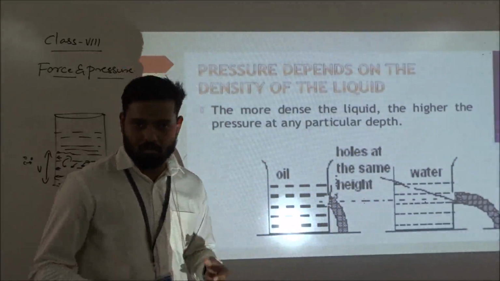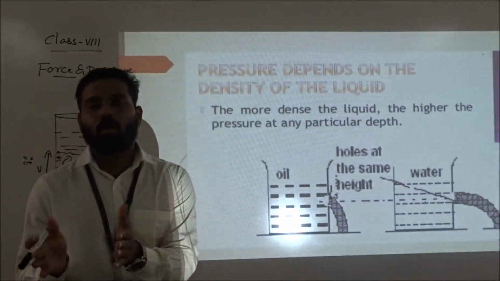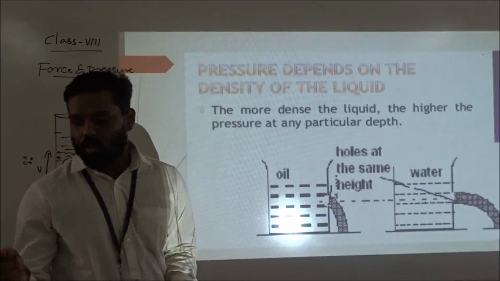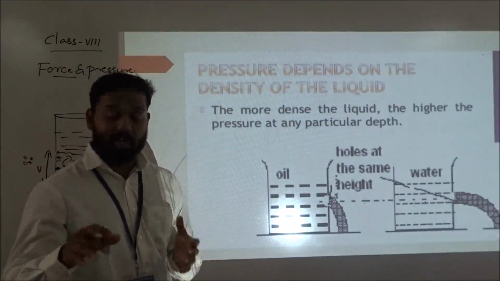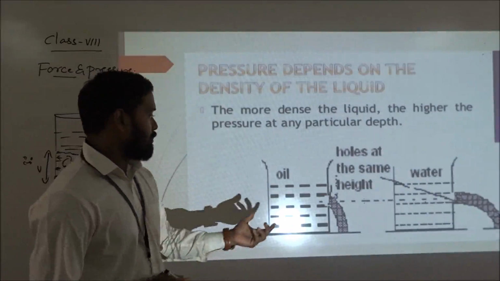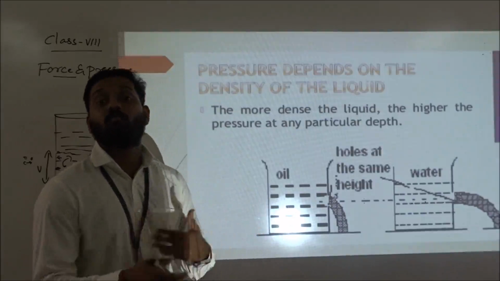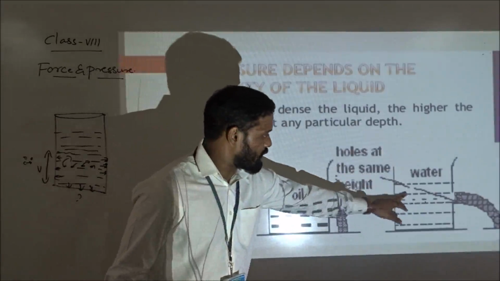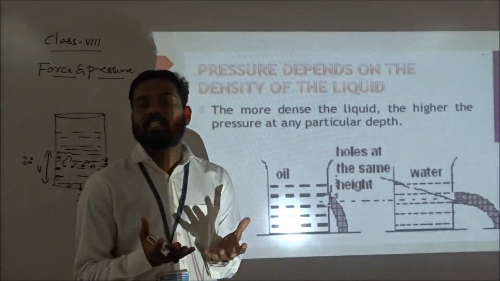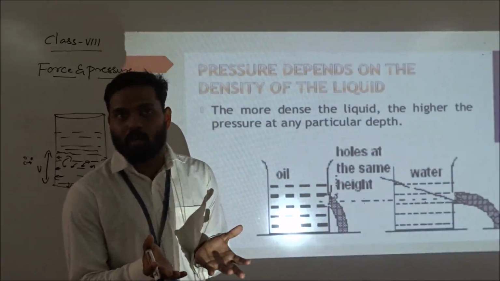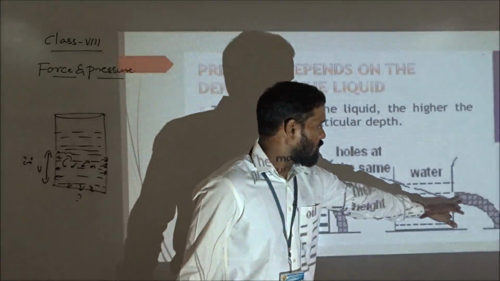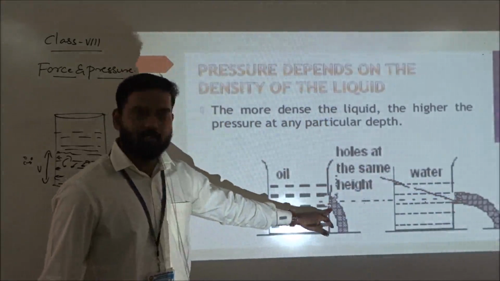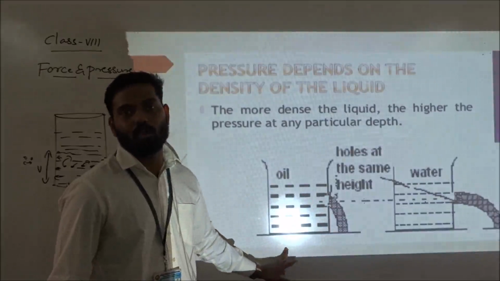When you are talking about water and oil, which one will flow faster? Obviously water. Why? Because water density is lower. Water density is higher only, but sometimes the fluidity matters. So here you can say that water density is more, which means weight is more in the water. That's why water will come faster in this case, but oil will move slowly because its density is low, because its weight is less.